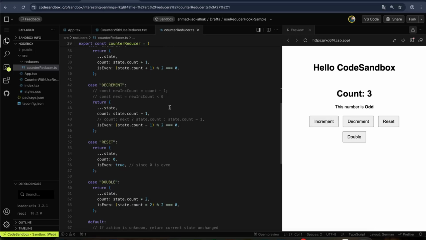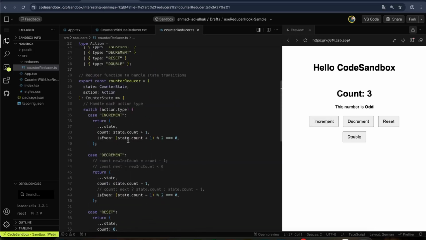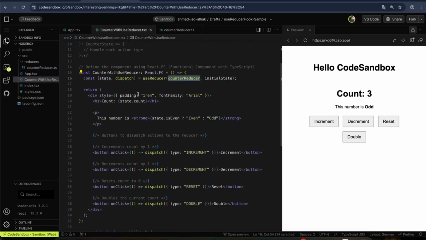So every time I click here, an action will be triggered from this function which we have here. Yeah, this is how it works.